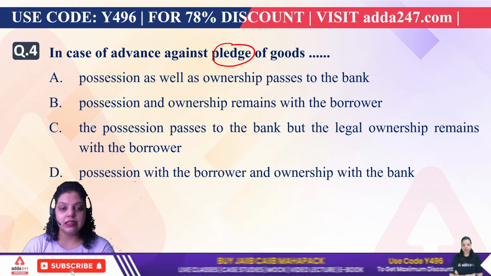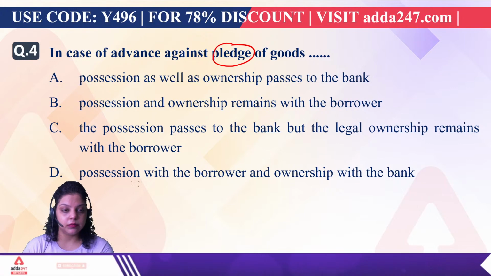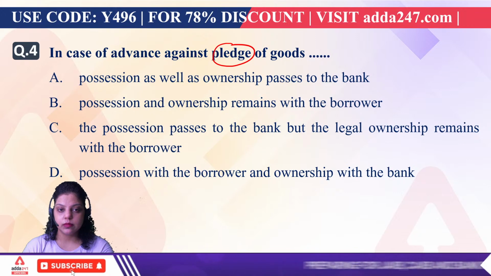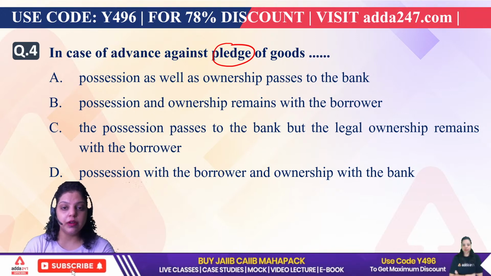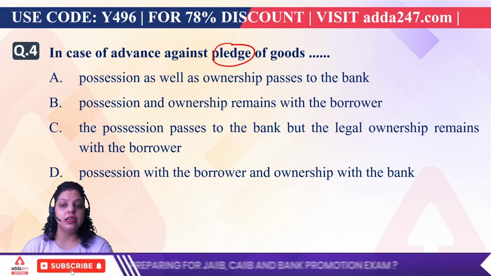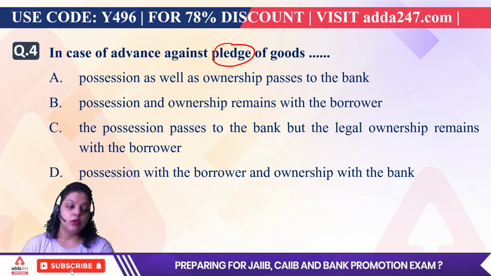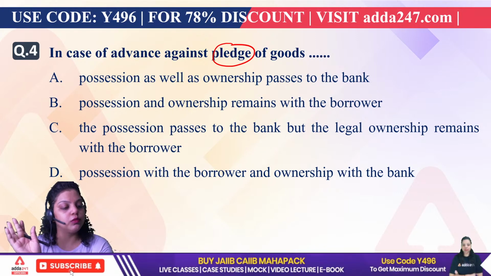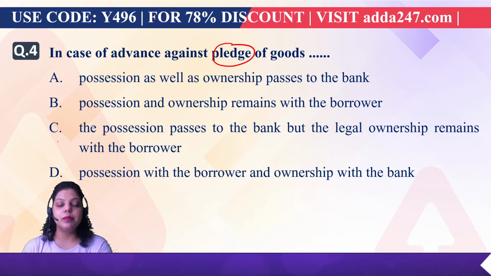Fourth is D and C. Two options are coming. Fourth is saying possession with the borrower and ownership with the bank. And C is saying the possession passes to the bank, but the legal ownership remains with the borrower. So the right answer will be your C option.